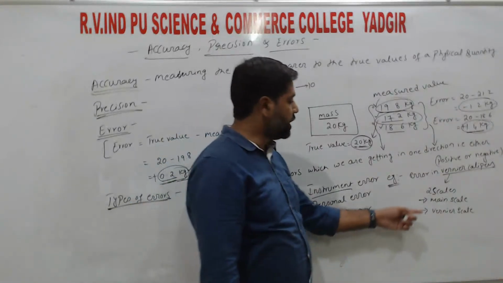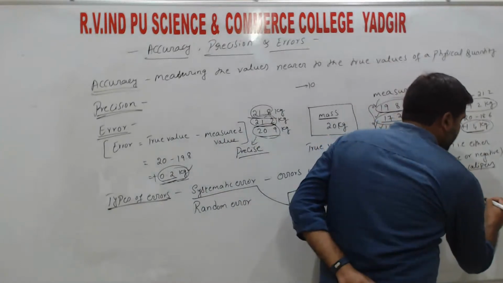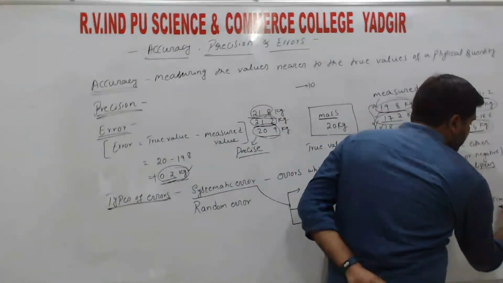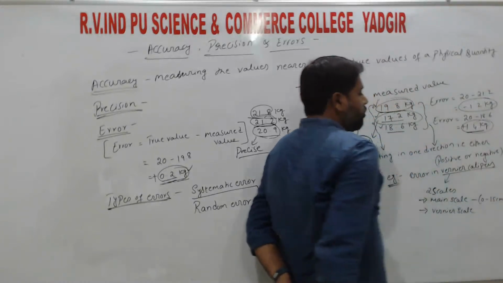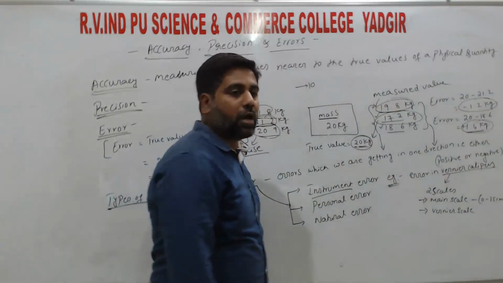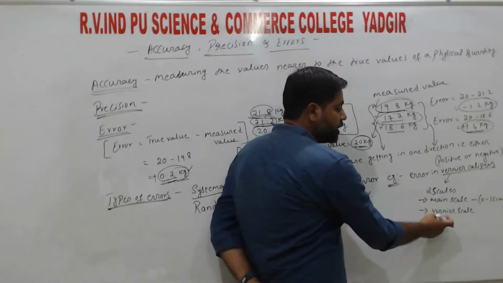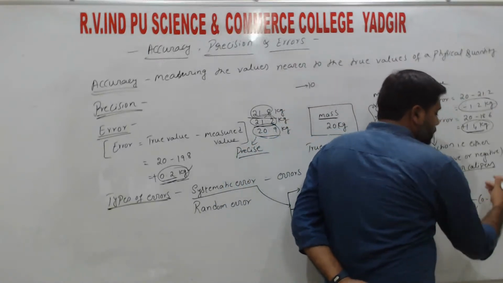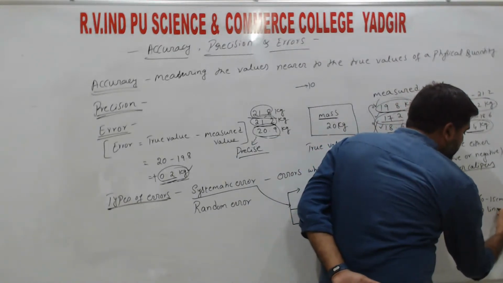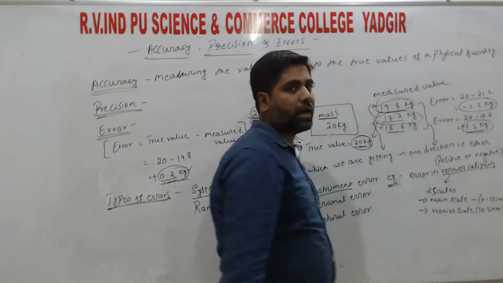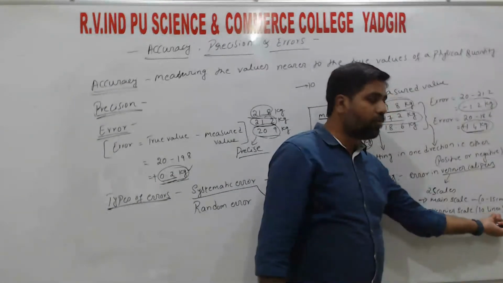The main scale is similar to the normal scale, from 0 to some 15 centimeters. It is equal to the normal scale we use. The second scale is the vernier scale. In this vernier scale there are only number lines, 10 lines. It does not have any unit, just number lines, right?